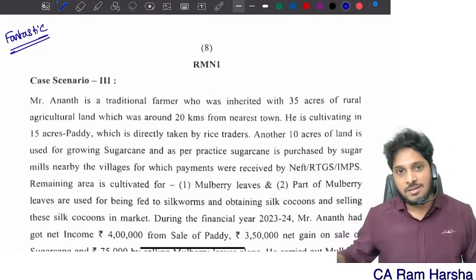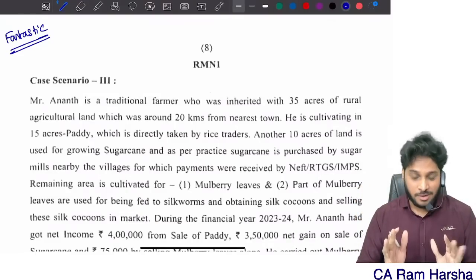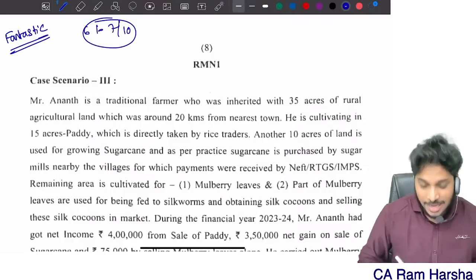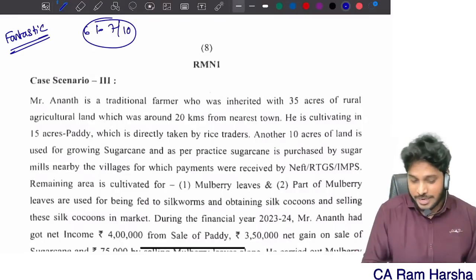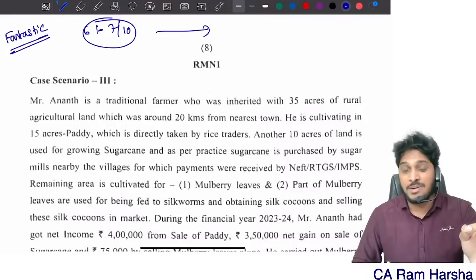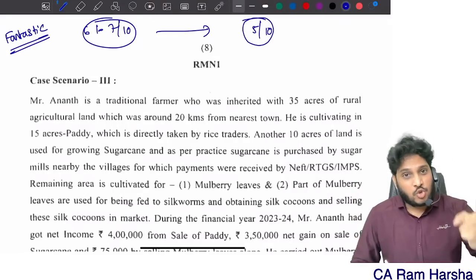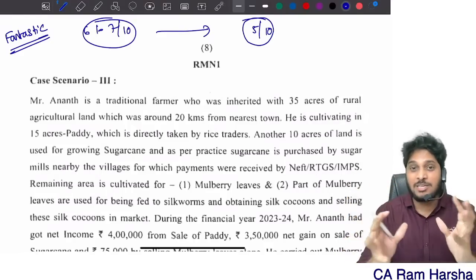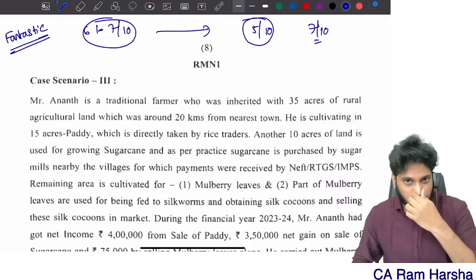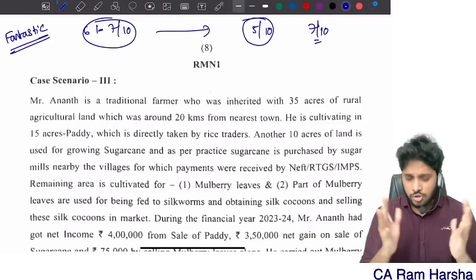So let's begin the income tax paper analysis. Fantastic paper. I can say 6 to 7 out of 10. I have to give two types of ratings. For those who studied agriculture income and PGBP clubbing provisions thoroughly, I can say it is the easiest paper. For those who ignored agriculture income and PGBP, who have not performed well on PGBP, it is 7 out of 10. But as a whole, the paper was not so difficult.